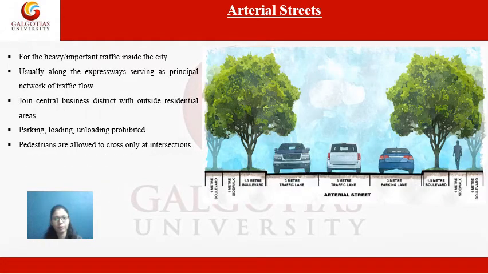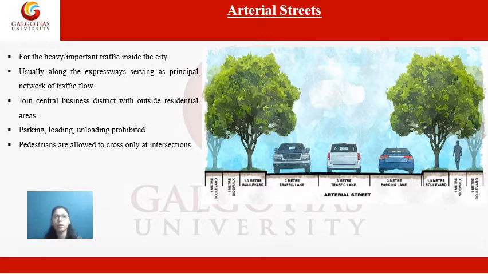Then the next classification is arterial streets. Arterial streets are those streets which collect the traffic from the city and transfer it to the expressways or freeways. Basically, these are streets which usually run along the expressway, serving as the principal network of traffic flow.